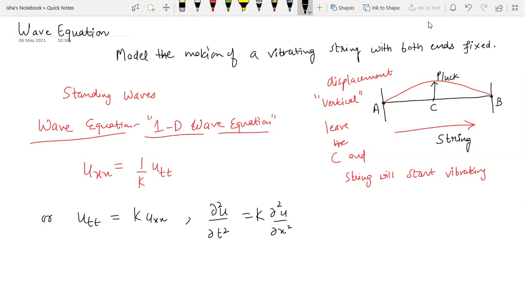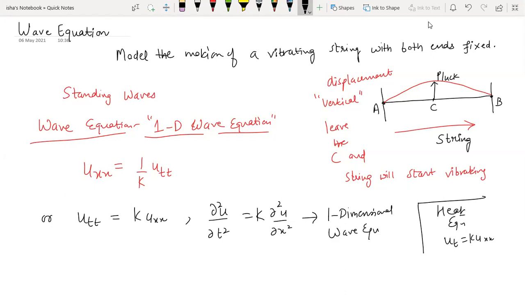In the heat equation, if you remember, you had u_t equal to k u_xx. For space you had the second order derivative, but for time you just had the first order derivative. Here for time also you have the second order derivative. That is the difference, and this is known as the one dimensional wave equation.